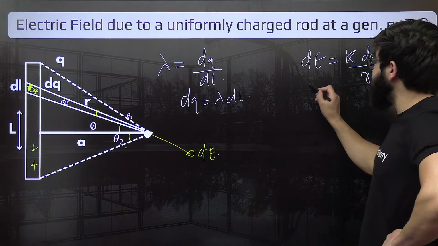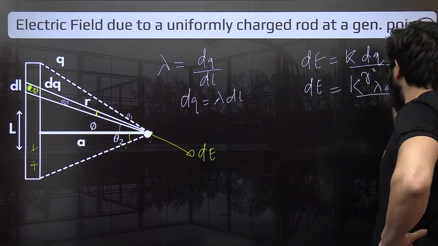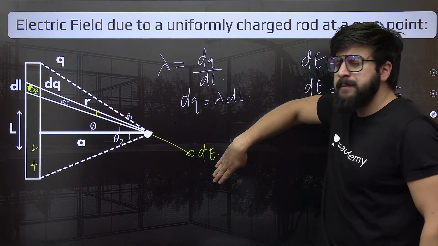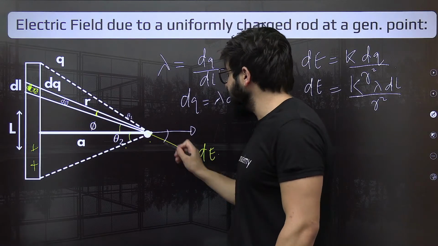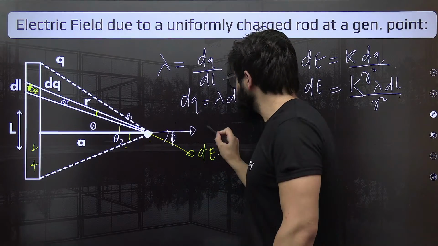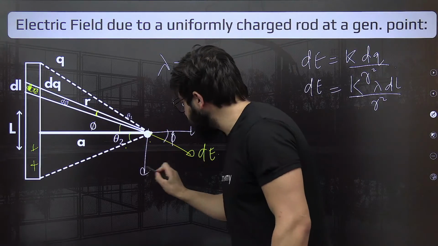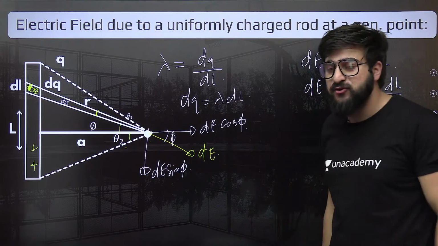Now, can we change this in this one? So this will be k lambda times dl upon this r square. We can definitely write it like this. Now we have this dE. Can we resolve this dE in two components? The first one will be this. If this is phi, this will be phi. So this will be dE cos of phi, 100%, and this will be nothing but dE sine of phi, 100%. We can do it like this.